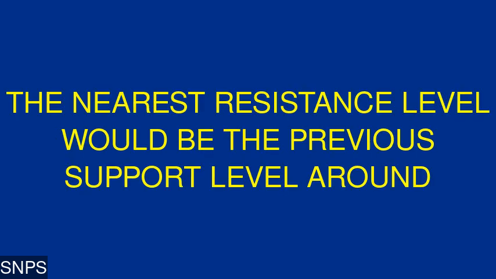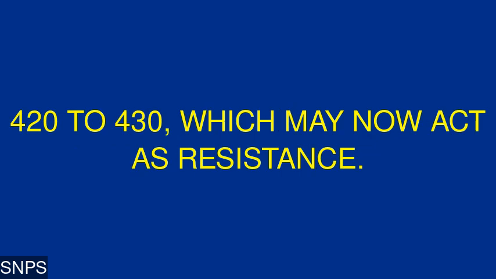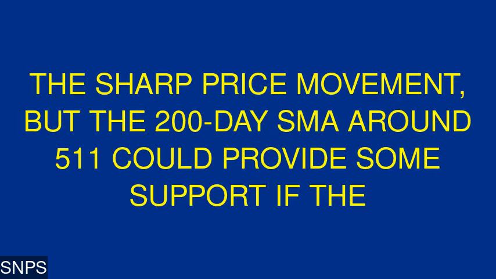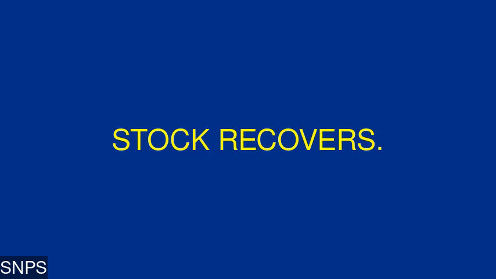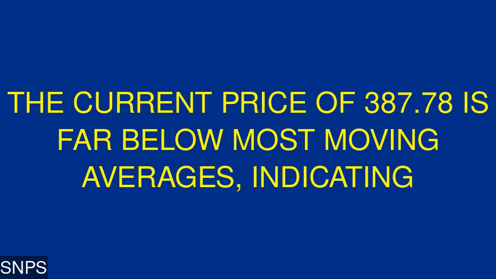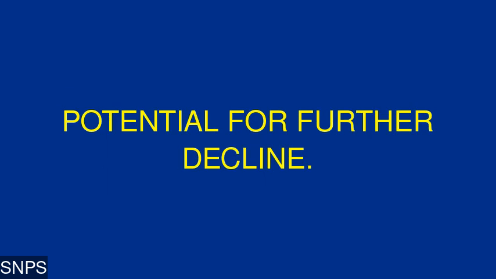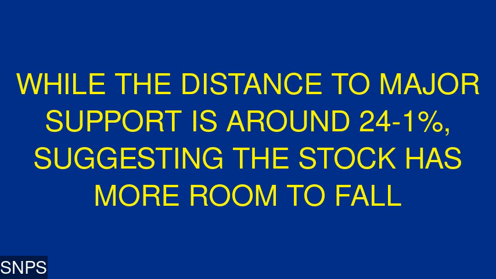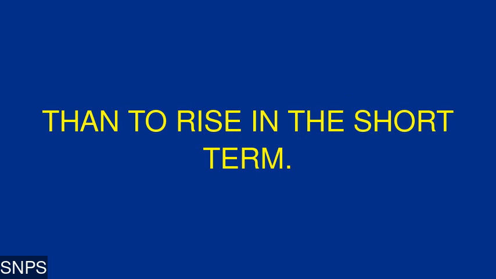Resistance and support analysis. The nearest resistance level would be the previous support level around 420 to 430, which may now act as resistance. Support levels are difficult to determine given the sharp price movement, but the 200-day SMA around 511 could provide some support if the stock recovers. The current price of 387.78 is far below most moving averages, indicating potential for further decline. The distance to resistance is approximately 83.109%, while the distance to major support is around 24.1%, suggesting the stock has more room to fall than to rise in the short term.